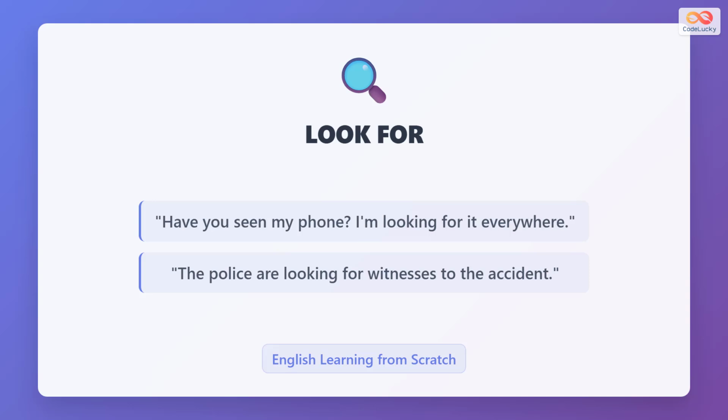Here are more examples from daily life. Have you seen my phone? I am looking for it everywhere. This shows searching for a lost item. The police are looking for witnesses to the accident. This shows trying to find people who saw something.